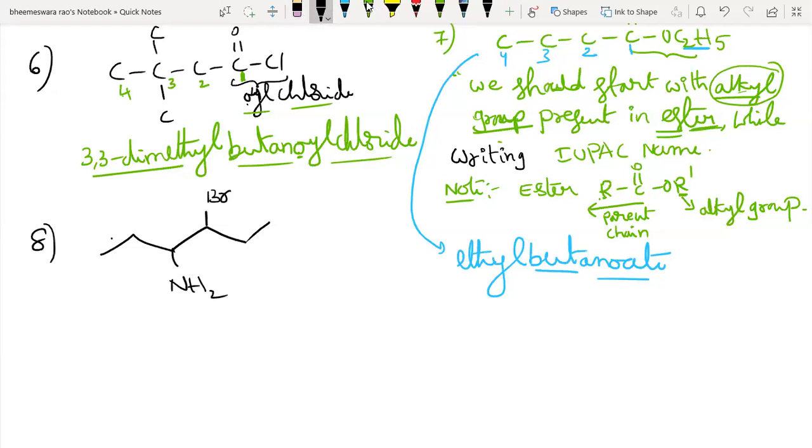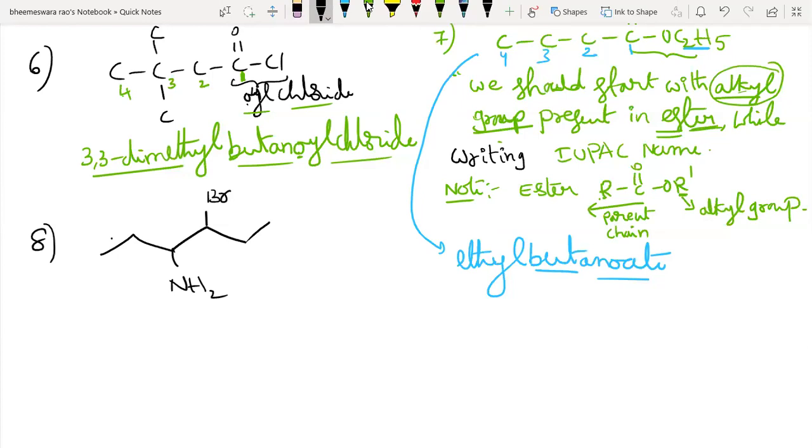Mr. Girish, it's not 5 carbon, it is 6 carbon. Very good, Mr. Ashwin, correct? Yes, Rajesh, it is 6. Very good, Mr. Rajesh, very good.